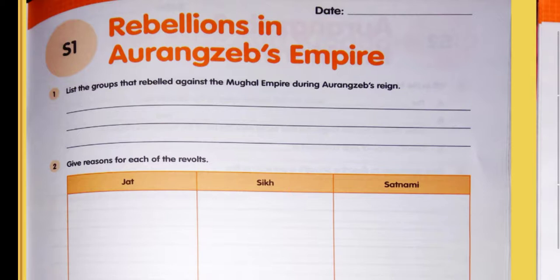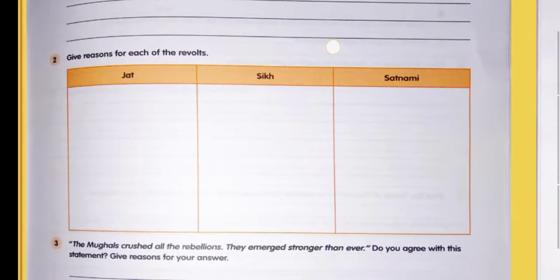Rebellions in Aurangzeb's Empire. First one you can do on your own. Second, give reason for each of the revolts. Jats. Why did the Jats revolt? Jats were unhappy because their social status remained low even after their improved economic position.